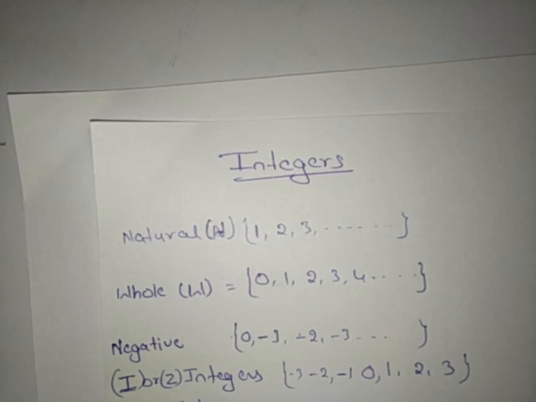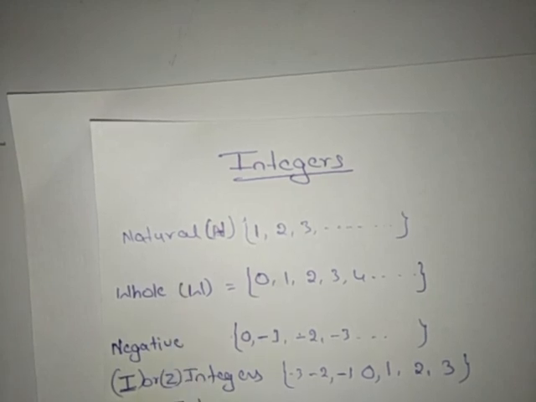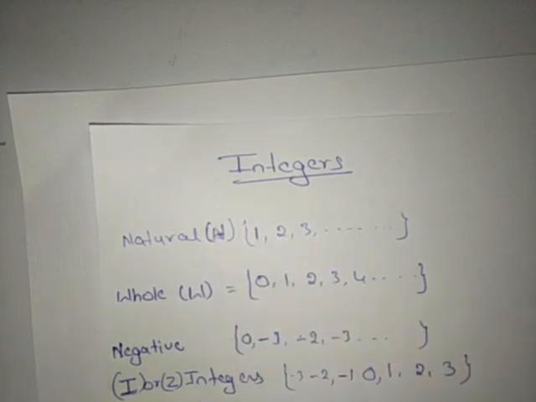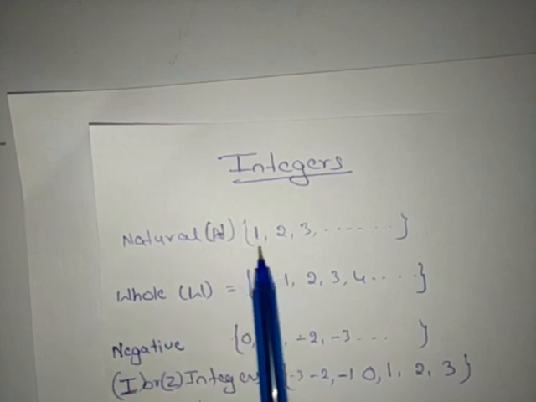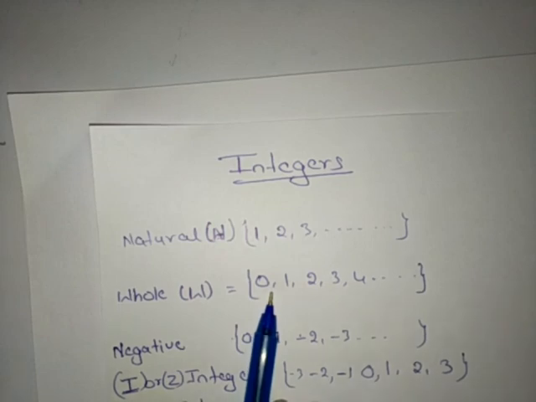Once again we will recall what natural numbers, whole numbers, negative numbers and integers are. Natural numbers are a collection of numbers which start from 1, 2, 3 and so on. There can be many numbers, right? Whole numbers: if I add 0 to the natural numbers, or you can say it is also a collection of numbers which has 0.